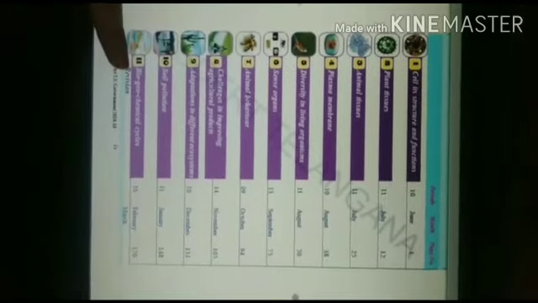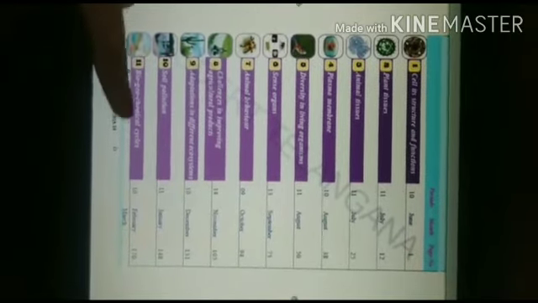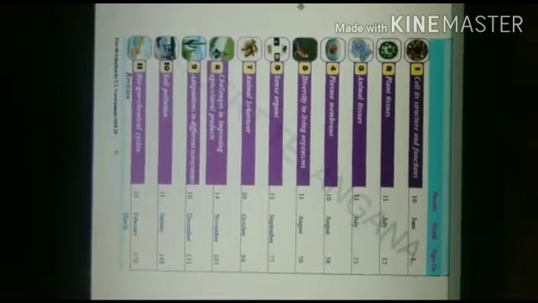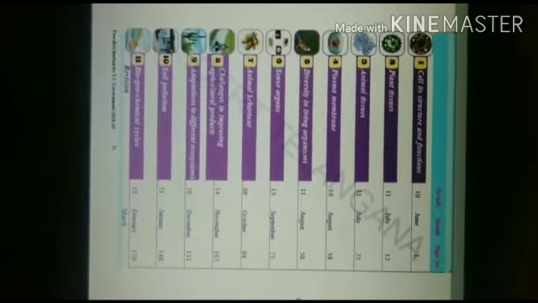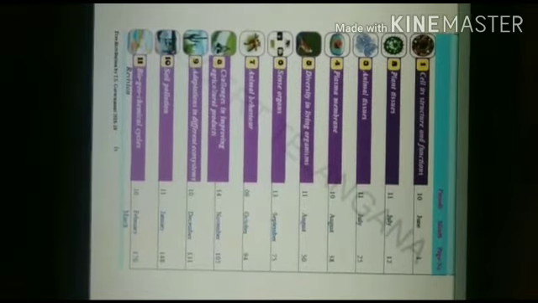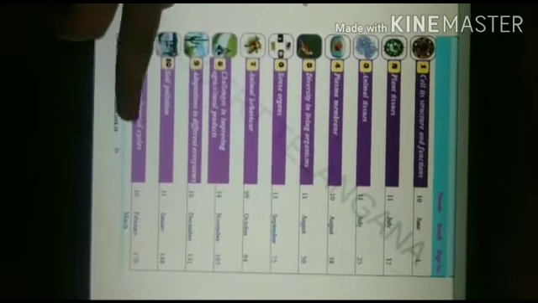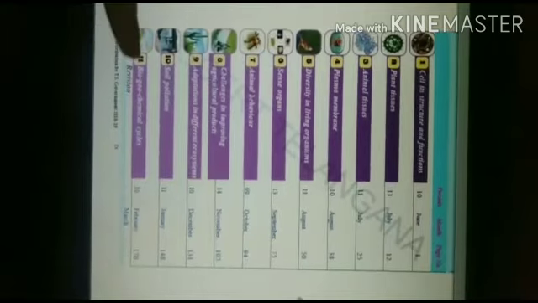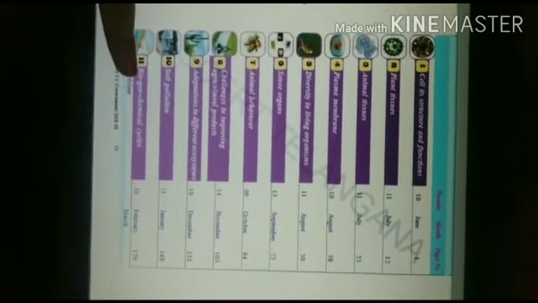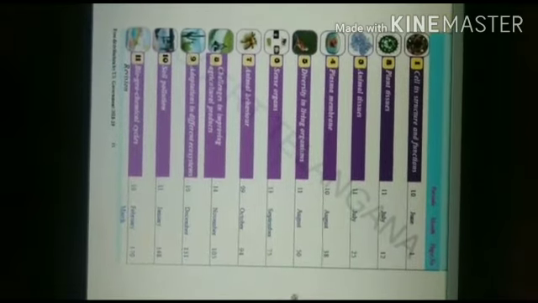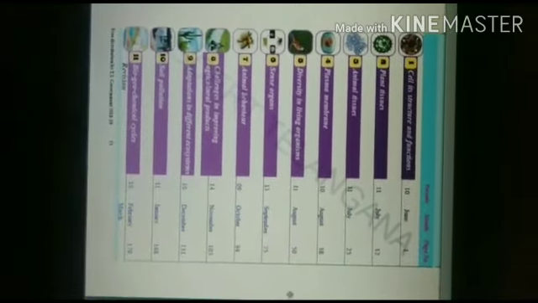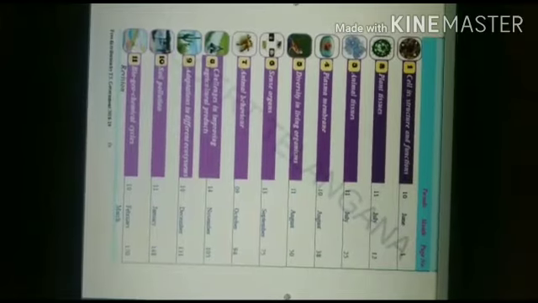And the 11th and the last lesson is biogeochemical cycles. So these biogeochemical cycles are very important, and you don't have any idea about these biogeochemical cycles, but I will tell you. Listen and understand these chemical cycles carefully, because these are very important in your higher classes.